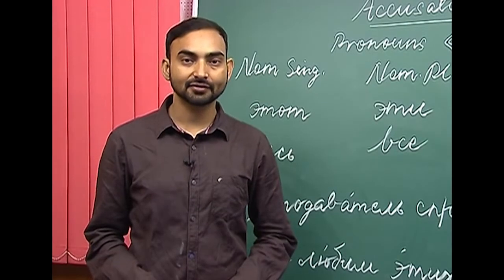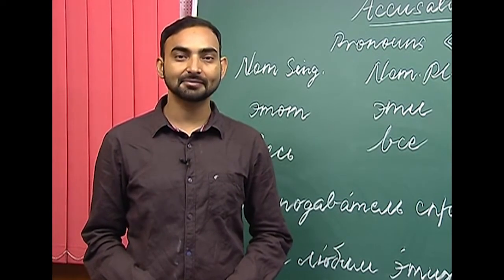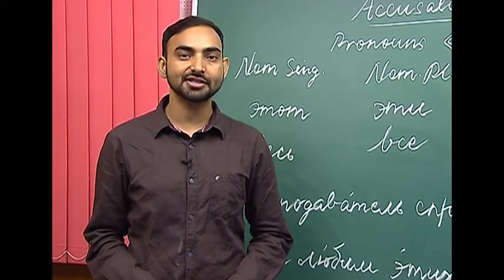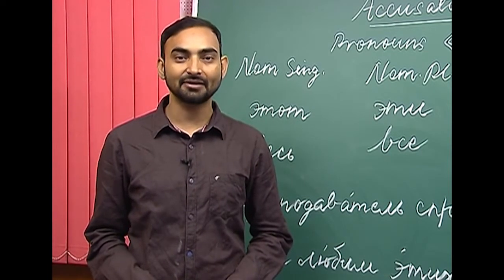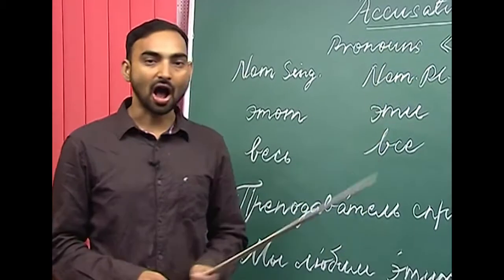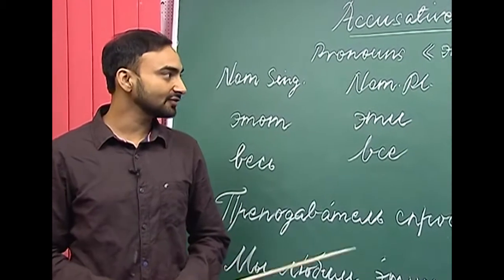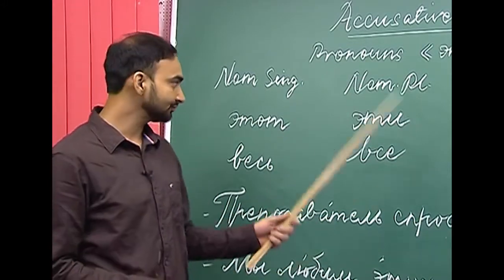Like adjectives, the demonstrative pronoun этот and determinative pronoun весь also change in the accusative case if they are used with animate nouns in plural. So, how are we going to change these pronouns when they are used with animate nouns? Let us have a look.